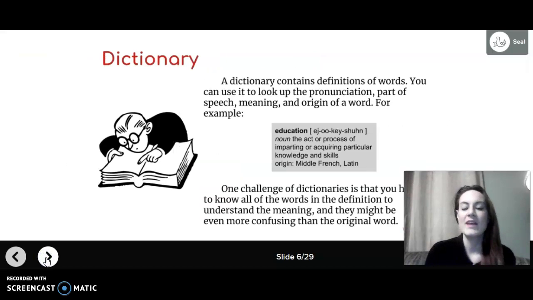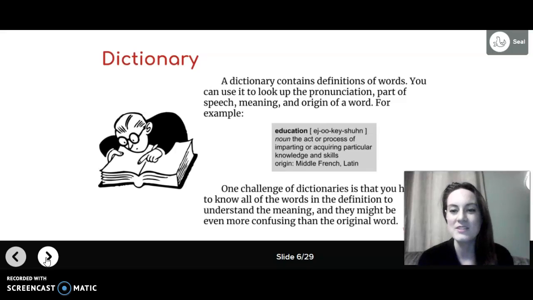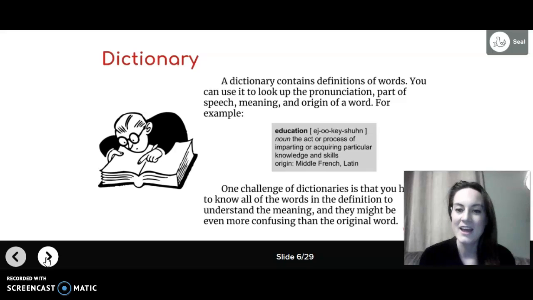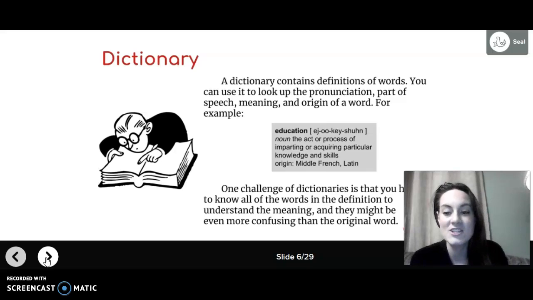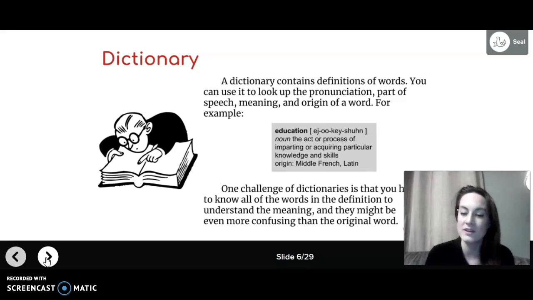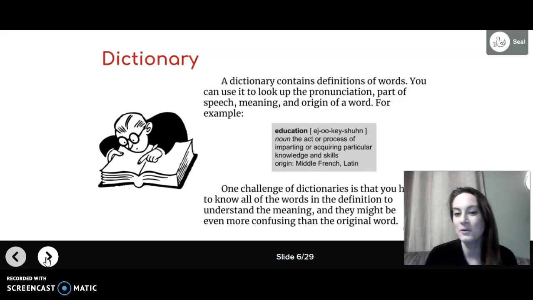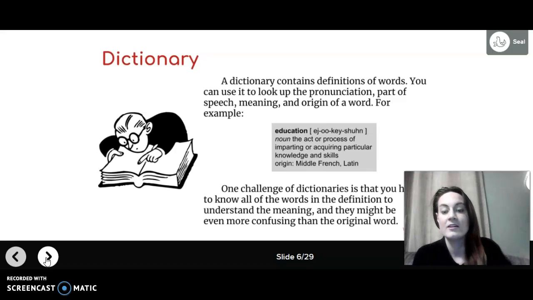So a dictionary. A dictionary contains definitions of words. You can use it to look up the pronunciation, parts of speech, meaning, and origin of a word. For example, education. Noun, the act or process of imparting or acquiring particular knowledge and skills. Origin, Middle French, Latin. One challenge of dictionaries is that you have to know all of the words in the definition to understand the meaning, and they might be even more confusing than the original word. Like maybe you don't know what acquiring means.